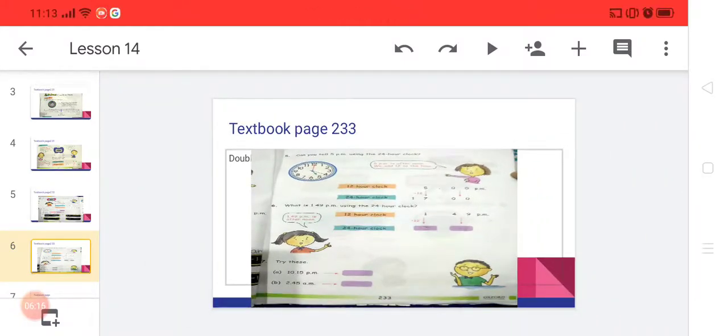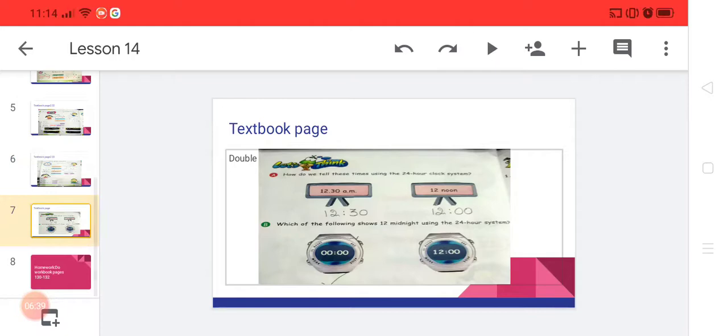Question number 7. Try these: 10:15 p.m. and 2:45 a.m. One is a PM question, one is an AM question. Just represent your answer in the 24-hour clock. If PM is there, you will add 12 to our number. If AM is there, no need to add. Just simply write in 4-digit form like a digital clock.